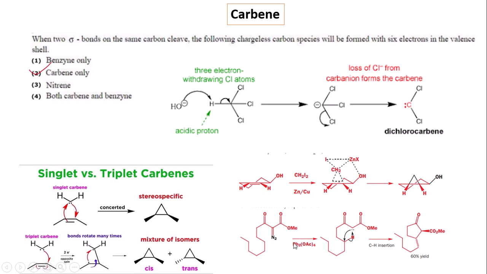Rhodium tetraacetate has also been used for the preparation of carbene derivatives from diazo compounds. Here the diazo compounds react with rhodium tetraacetate to form the carbene derivatives, and the CH insertion produces the cyclopropane derivative with trans stereochemistry.